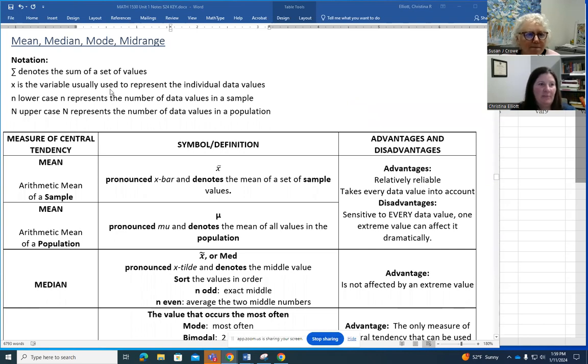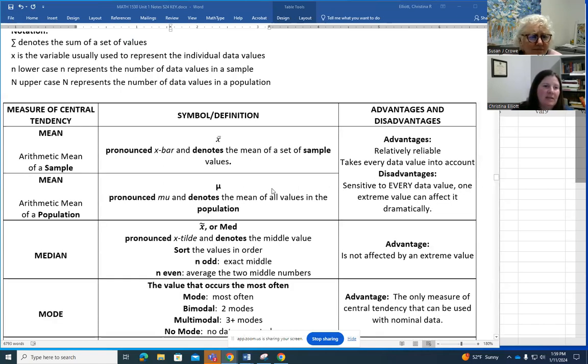So, some different measures of center. The mean is what we usually think of as the average, where you add up all the data values and then divide by how many data values you have. Like if you have 5 tests, you add up your 5 test grades and divide by 5. And the median is, if you put all of the values in order, the middle value.